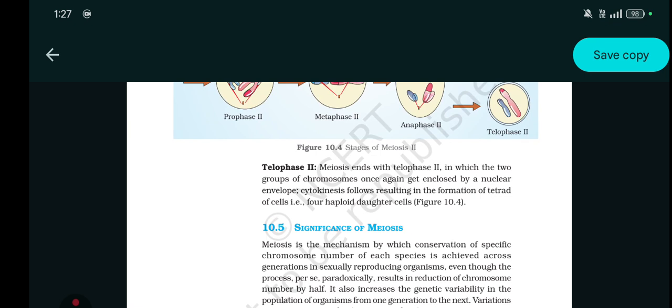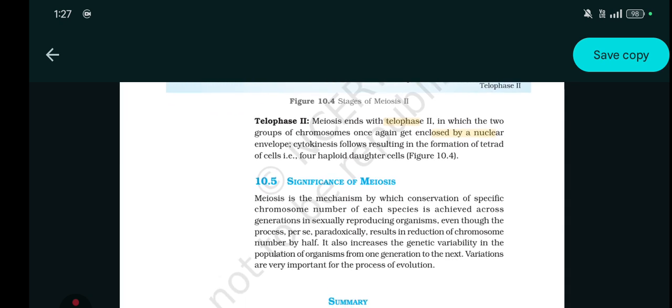Telophase 2. Meiosis ends with telophase 2, in which two groups of chromosomes once again get enclosed by a nuclear envelope. Cytokinesis follows, resulting in the formation of the tetrad of cells, that is, 4 haploid daughter cells.